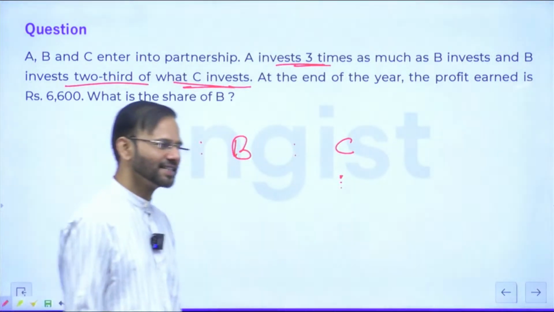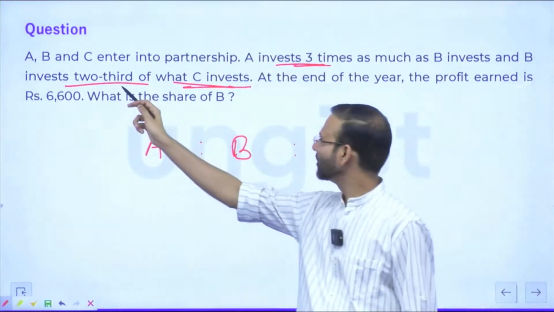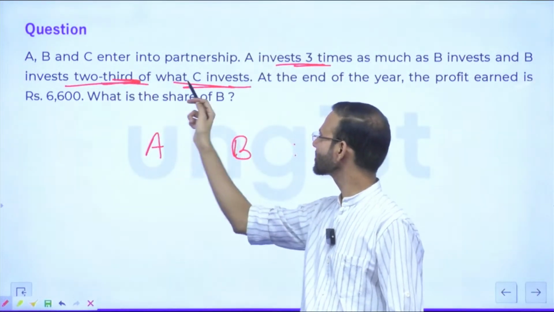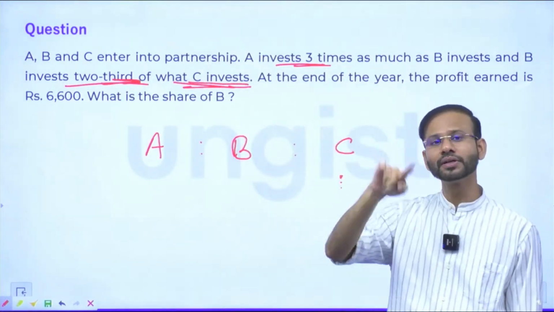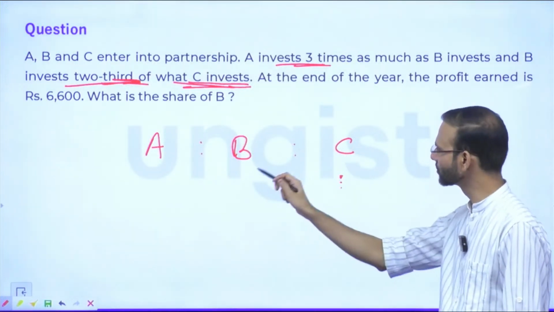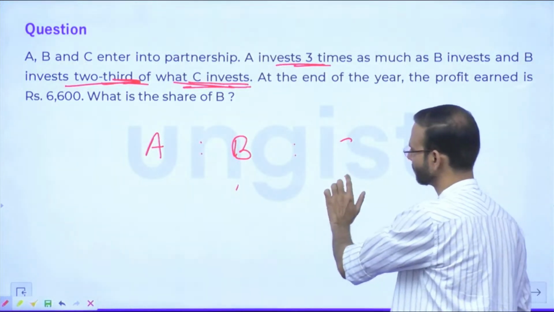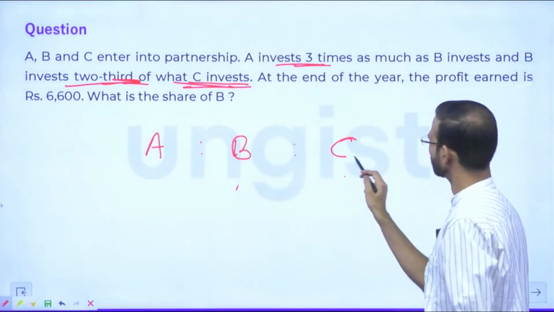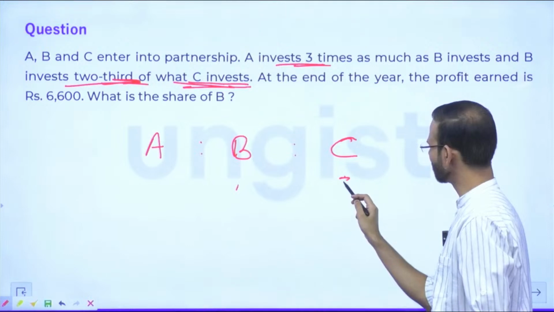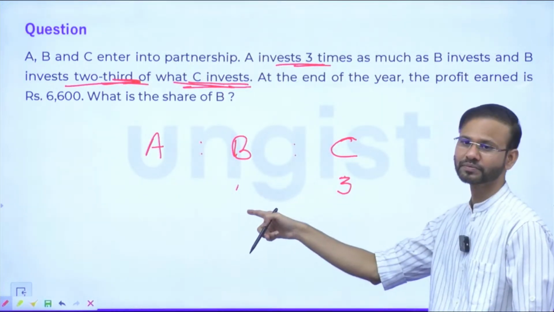Okay. See, all of you, understand the point. What is the question saying? B invests 2/3 of what C invests, right? This means whatever C is investing, 2/3 of that will be B. So this number should be a multiple of 3, because you need to find 2/3 of this value.